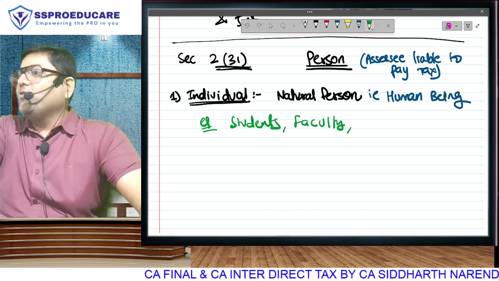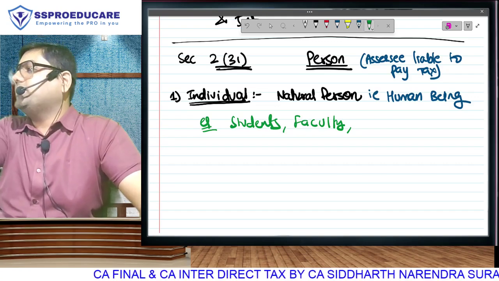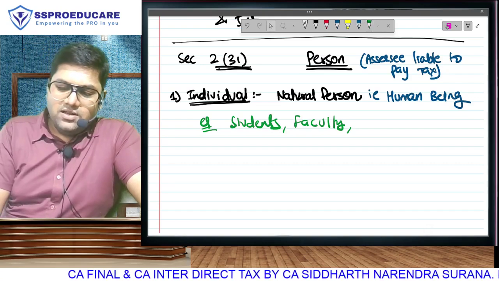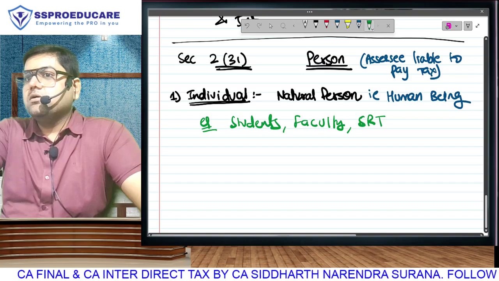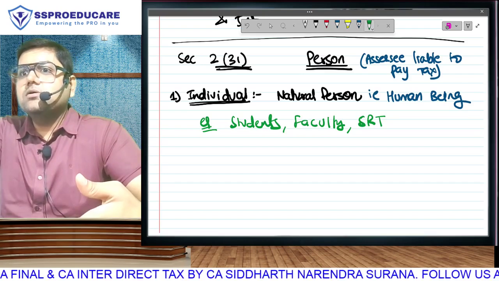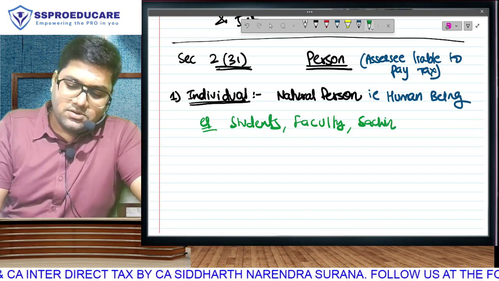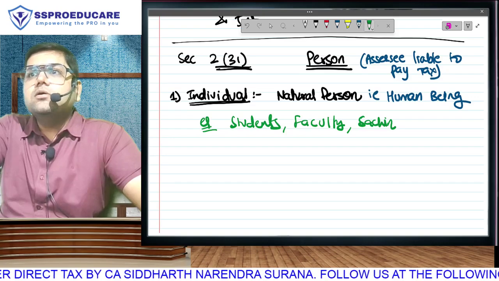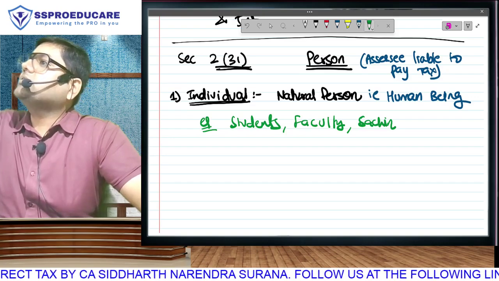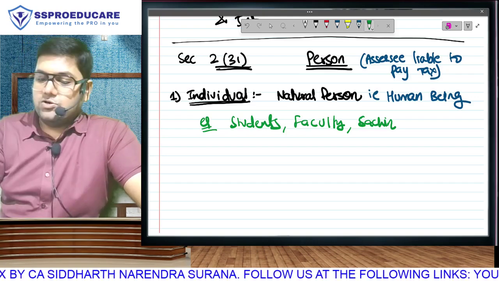So you may not get human treatment, but in the eyes of income tax, we all will be considered as humans. Wait. SRT, Sachin Ramesh Tendulkar, Sachin Tendulkar. Human being? A god, no? No. In the eyes of income tax, he is going to be an individual liable to pay tax.